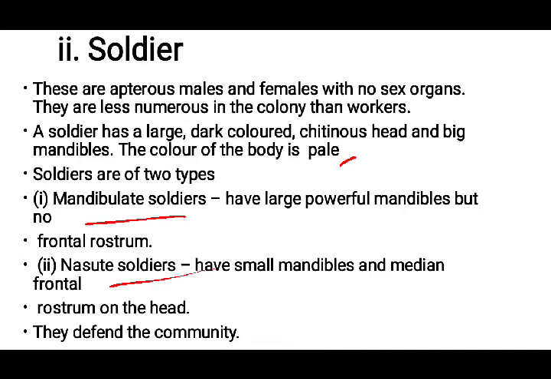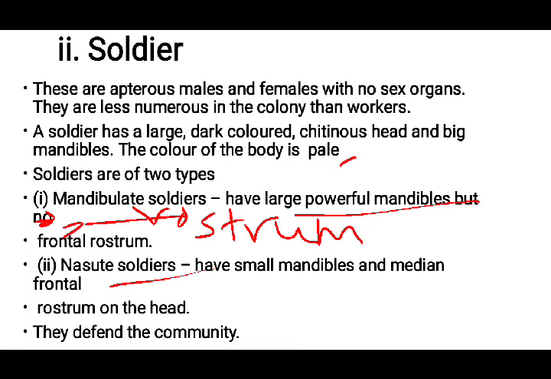Mandibulate soldiers usually have powerful mandibles, but no frontal rostrum. A mandible is a part of the mouth which is used by insects for holding food and even for defense. It looks like a horn, so that is what we call a mandible.